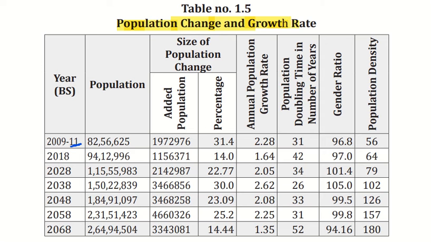So today we are going to read about some tables, data. So population change and growth rate. This is the first column of year, and this is the population number. And this is size of population change. This is annual population growth rate, population doubling time, and this is gender ratio, and this is population density. So on the basis of this table we are going to read about these today's sessions.